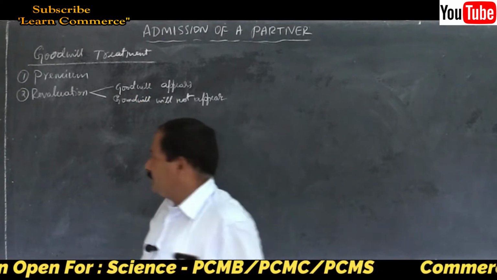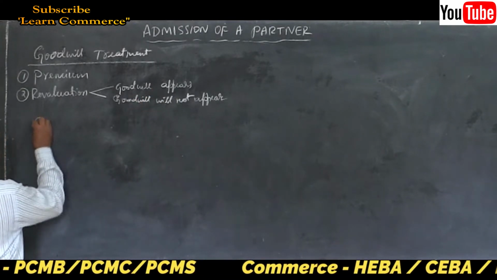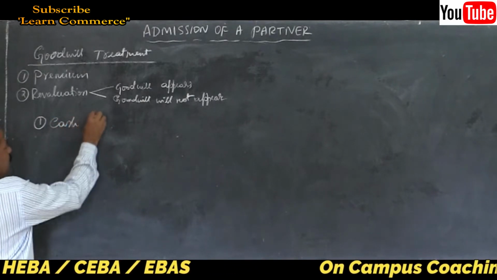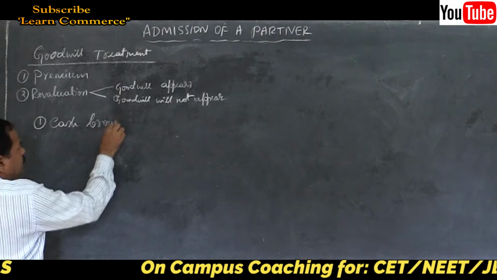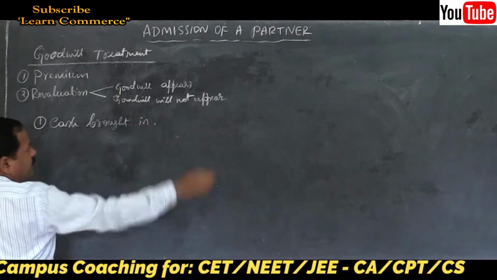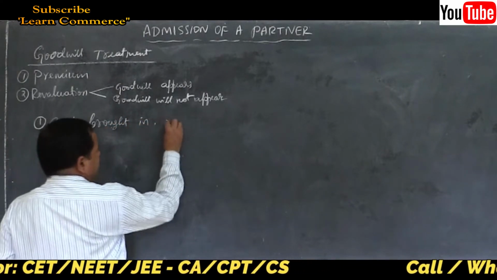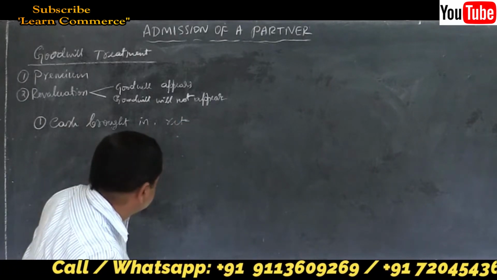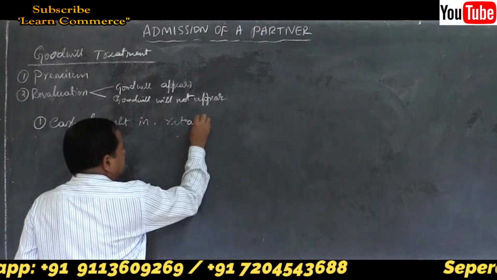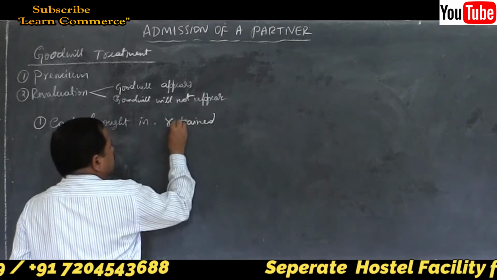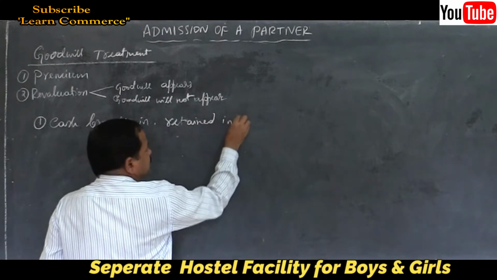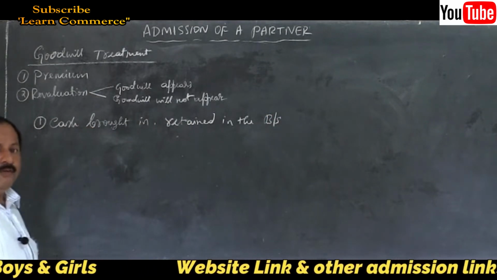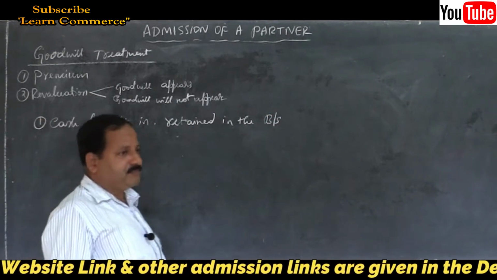So let us analyze what journal entries have to be passed under the premium method. Let us pass it. First one, cash brought in by the new partner and retained in the business. See, first he will bring cash.